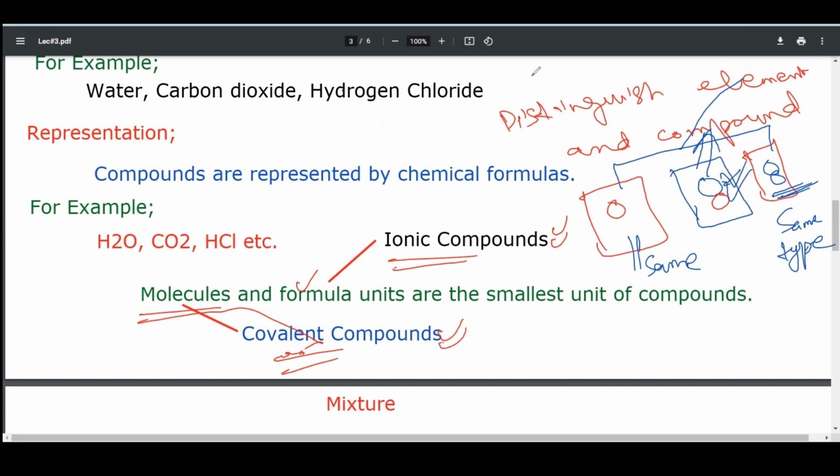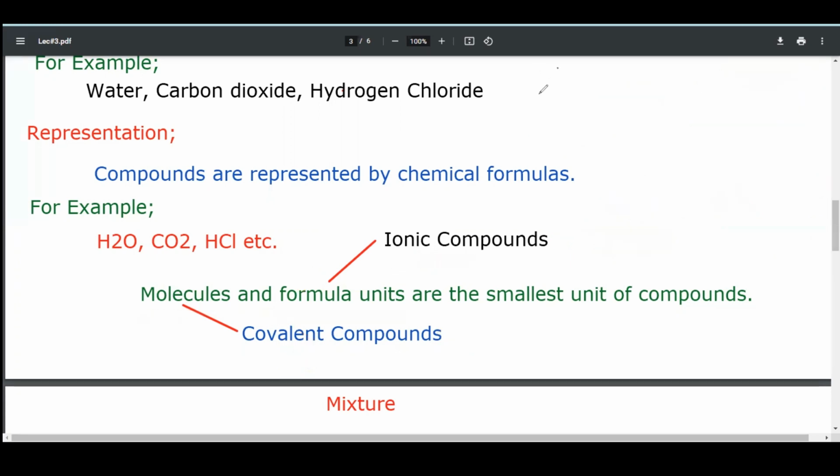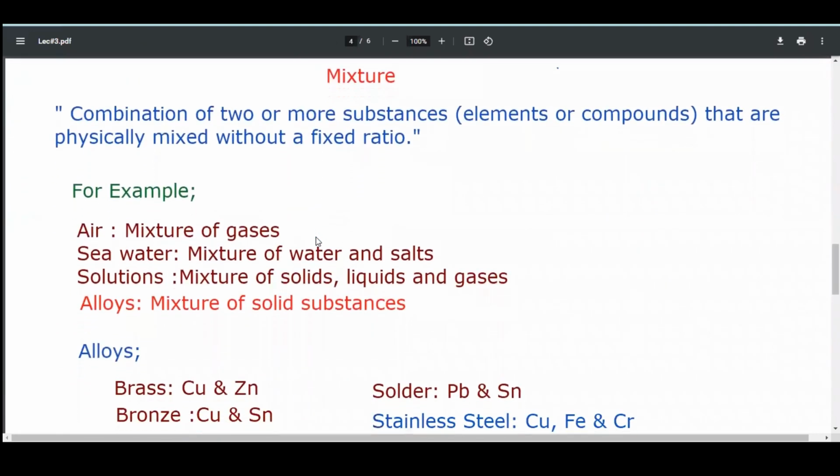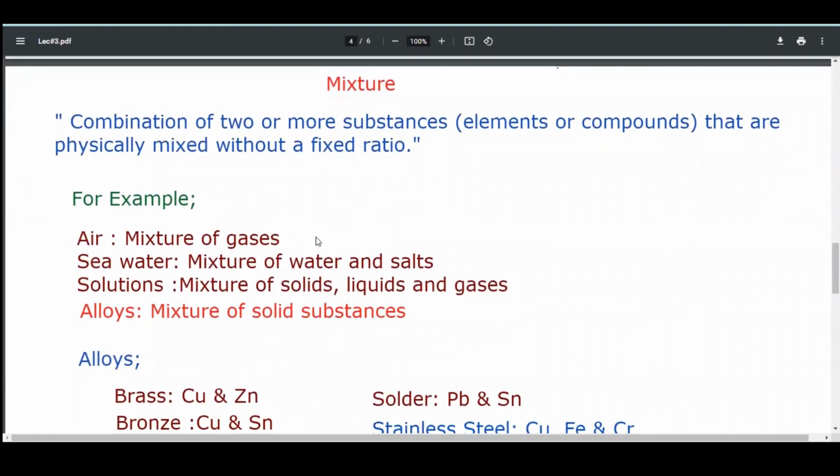Now, these are chemically bonded with each other. Now, what is the term mixture? What is meant by that? A mixture is also a combination of elements or compounds, but this mixing is physical, without a fixed ratio. We can change the ratio of its components very easily, and because they are mixing physically, no chemical change will occur.